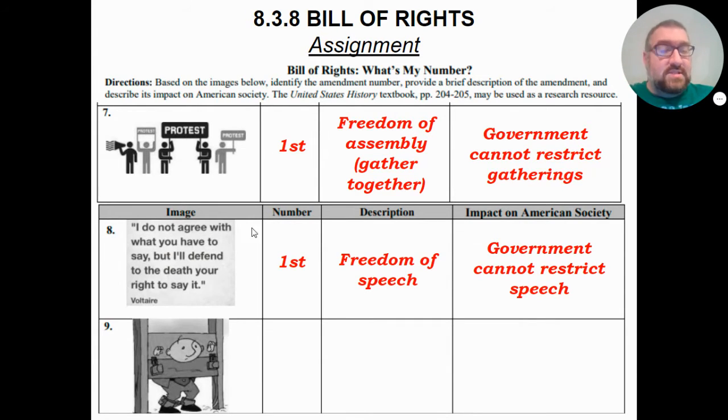Once again, this is an example of limited government. The government cannot do something about this, and that's important. Now down here we have this little picture of this dude. Everybody thought it was Caillou. It's not Caillou. This is just a guy who was being punished.